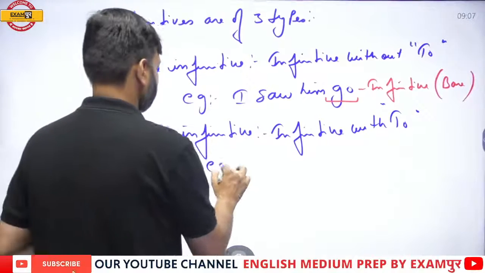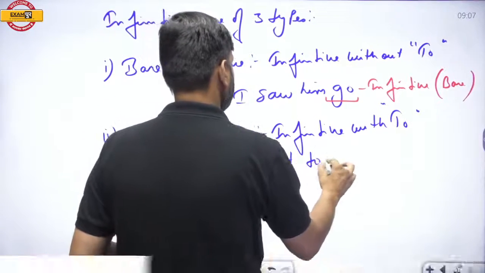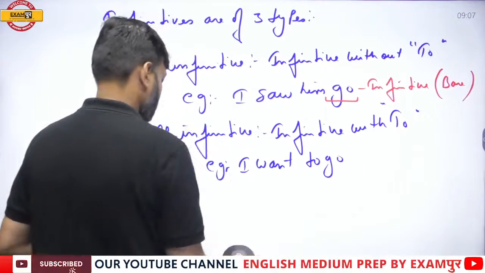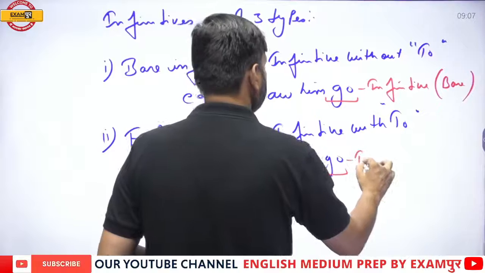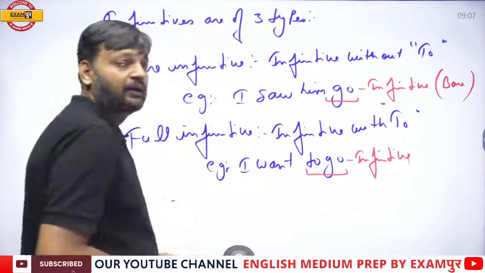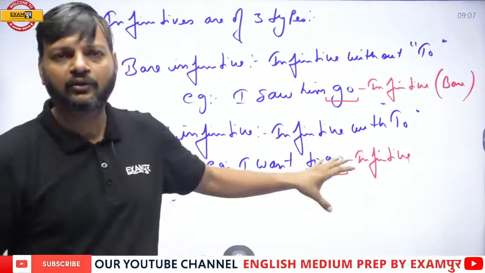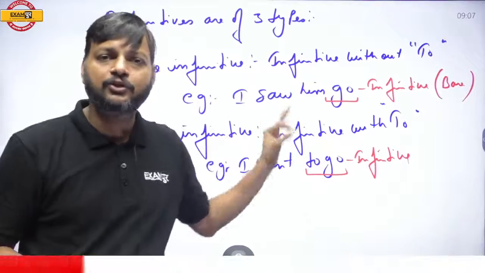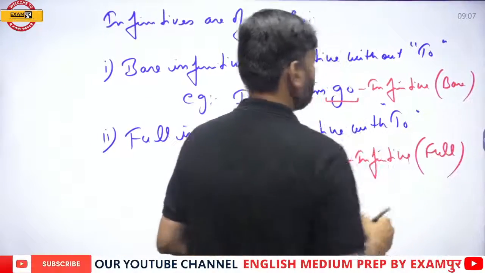If I write, I want to go, here to go is infinitive. Since it is with to, go is not alone here. It has been used with to. It is full infinitive.